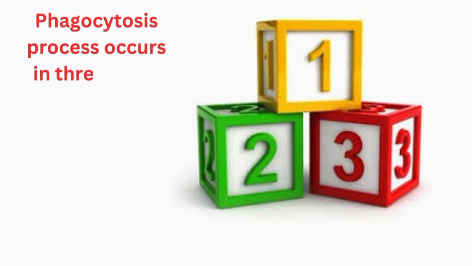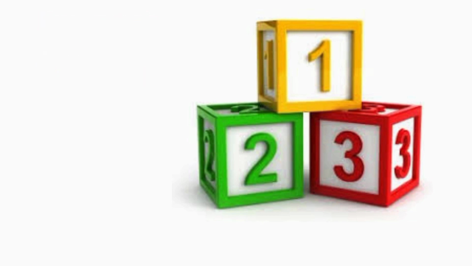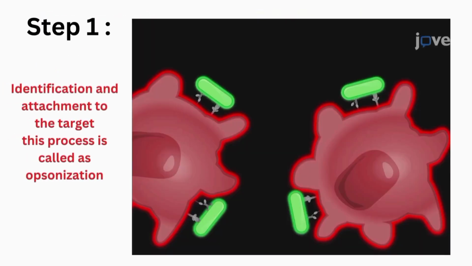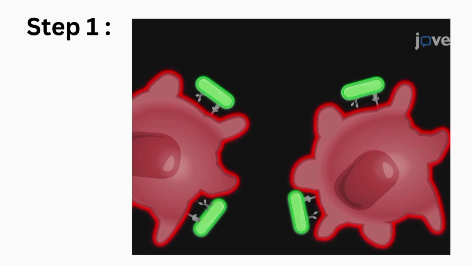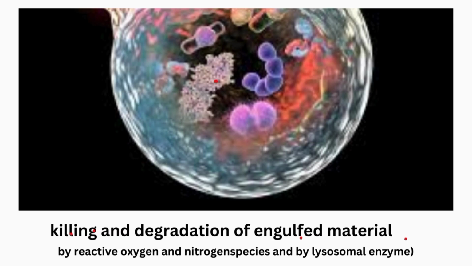Phagocytosis process occurs in three steps. Step 1. Identification and attachment to the target. This process is called opsonization. Killing and degradation of engulfed material by reactive oxygen and nitrogen species and by lysosomal enzymes.